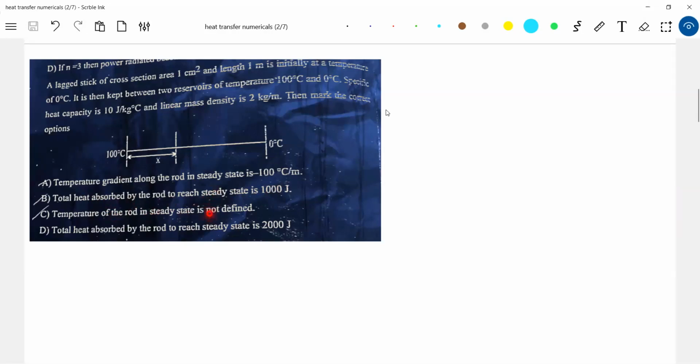Okay, some of you are asking some queries. Let's see what all we can answer here now. Temperature gradient, no doubt it should be 100 degrees Celsius per meter.